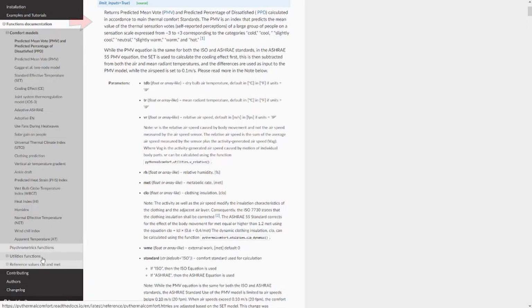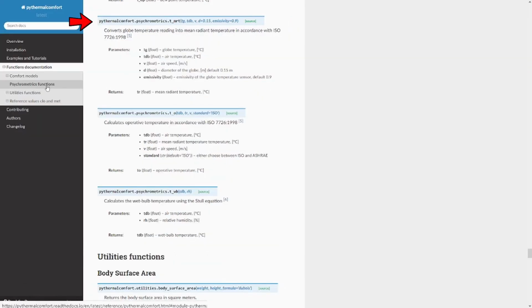So check that function. That function here inside the psychrometric function basically allows you to calculate, as I previously mentioned, the mean radiant temperature from the globe temperature, dry bulb temperature, and air speed. If you want, you can also pass the diameter of the black globe sensor and the emissivity.